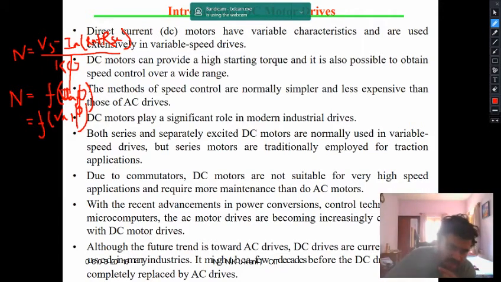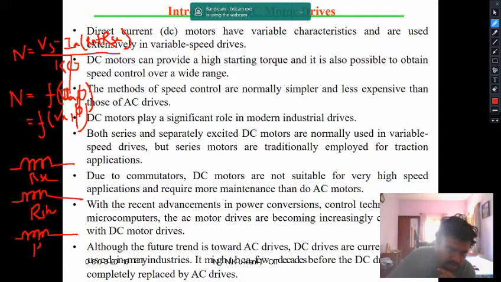But if you study a general DC machine, this is your field winding. It may be in series, so it will be Rac. It may be in parallel, in that case it will be shunt or Rsh. And this field may be separate from the main circuit, so it is Racp. But whatever its location may be, what actually flows through it?